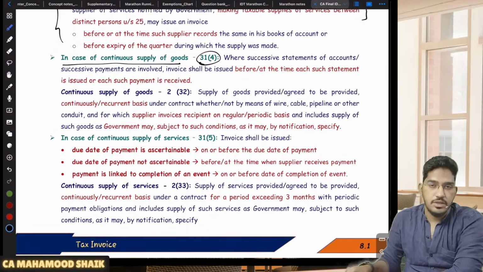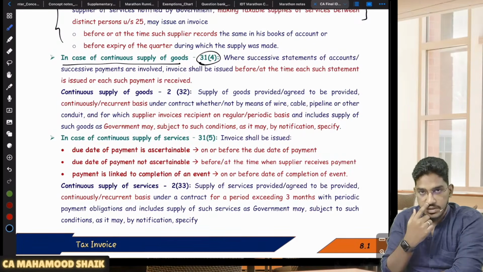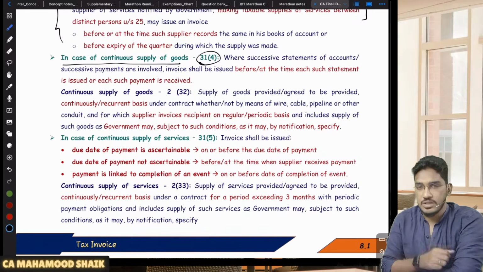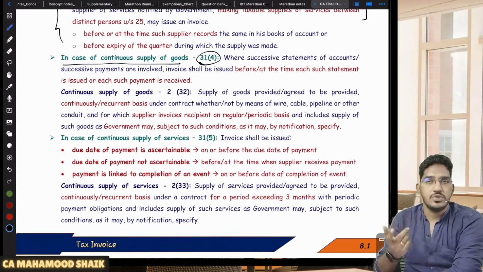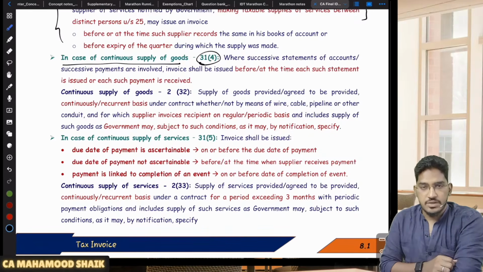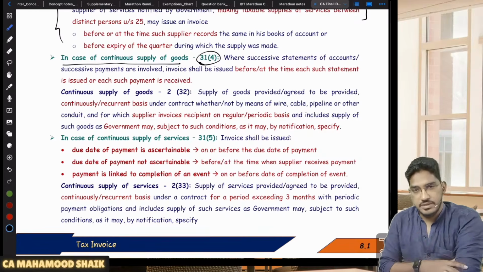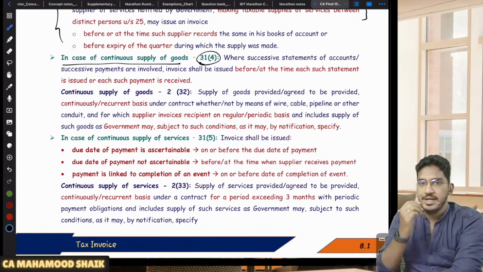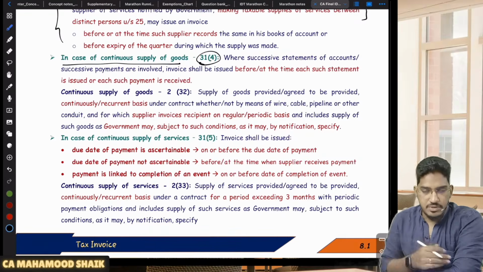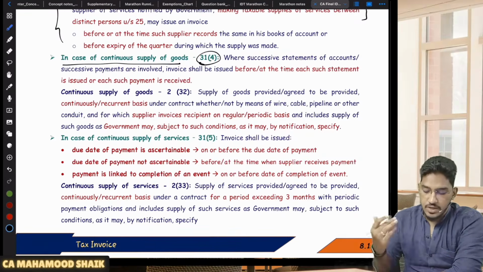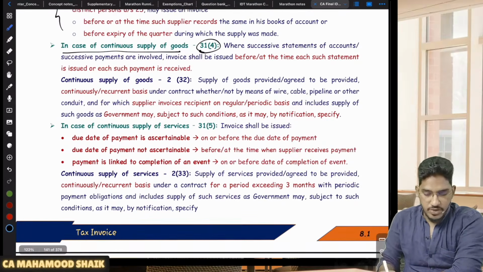In case of continuous supply of goods. If you are making supply of goods, but it is a continuous supply of goods. Sir, what is continuous supply of goods? You are supplying the goods on a continuous or recurring basis, then we call it continuous supply of goods. In case of continuous supply of goods, what is the time limit within which invoice is required to be issued?